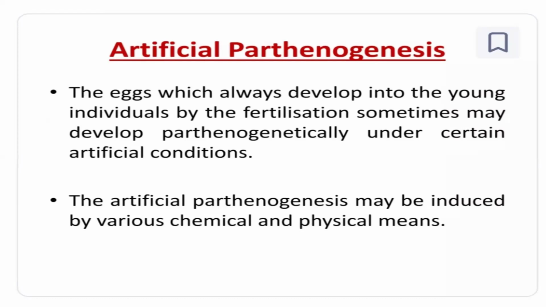So in the embryo sac, some of the antipodal cells, some of the synergid cells, or sometimes the egg cell can form a zygote and develop as an embryo. Other environmental conditions stimulate the formation of that embryo. That is called artificial parthenogenesis. It may be stimulated by various chemicals, and physical parameters are also involved in the formation of parthenogenesis. That's why it is called artificial parthenogenesis.